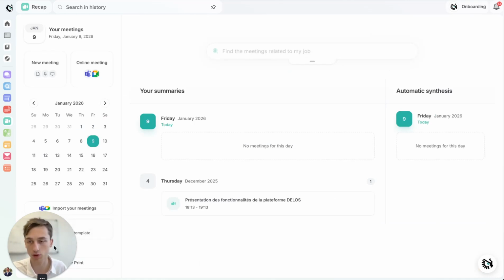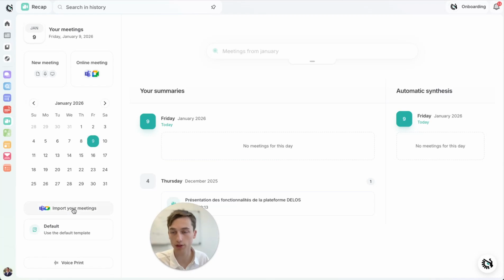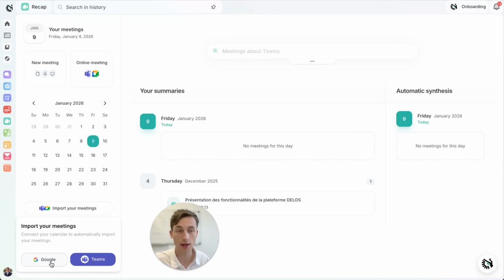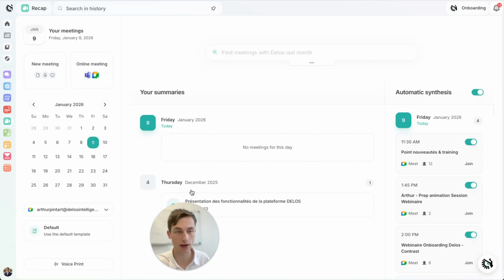Back at the recap homepage, how do you automate your synthesis? Very easily. You're going to want to click on this button and import your meetings from Teams or from Google. And in a few clicks, you're going to see that everything is going to be automated. If I do that, just a few moments later, I have access to all the future meetings that are available in my agenda, in my calendar.